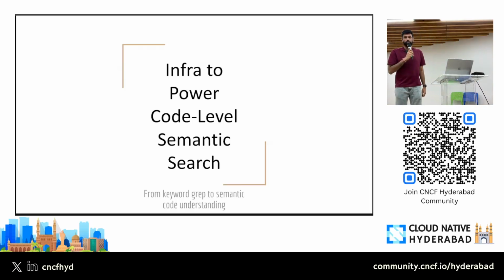So today, what we are going to talk about is infra to power code level semantic search. Too many fancy keywords here. Infra, semantic search, code level. We'll go into that. We'll probably talk about what keyword search is, what semantic search is. Too many things are there. We'll deep dive into it, but we have 20-25 minutes, half an hour, so we won't be able to talk in depth about it, but I'll try to cover as much as I can, right? It's a very vast topic.